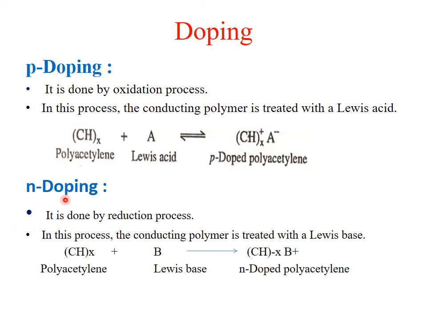The second case is n-doping. Here polyacetylene reacts with a Lewis base, which is an electron-rich compound. It gives electrons to the polyacetylene, so polyacetylene becomes a negatively charged species and the Lewis base becomes a positive species. This is done by a reduction process, and here the delocalization of the negative charge increases the conductance value.